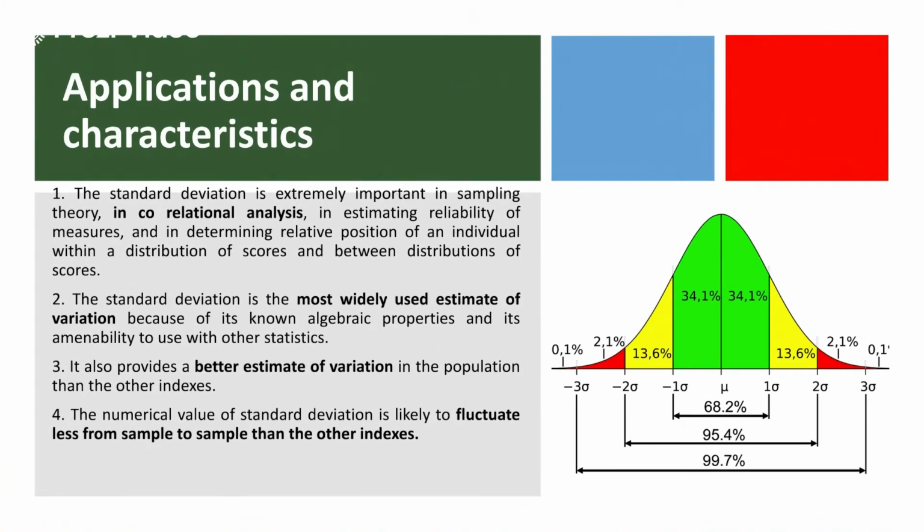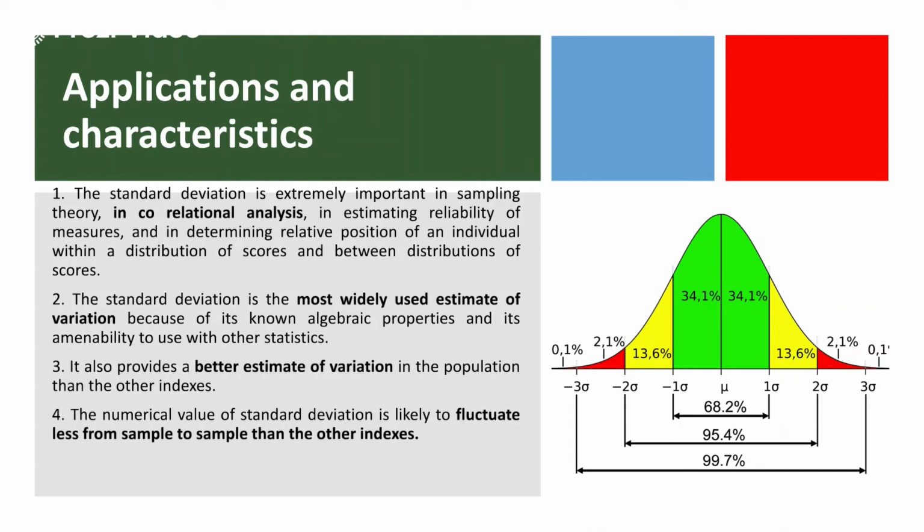Now talking about the different applications and characteristics of the standard deviation, it is very important in helping correlational analysis. For example, if I give you the data, you can simply tell me how much deviation you can observe from the mean of each value. So you can simply tell me, if I give you two groups of data, which data is more stable, which data is closely dispersed, which data is largely dispersed.